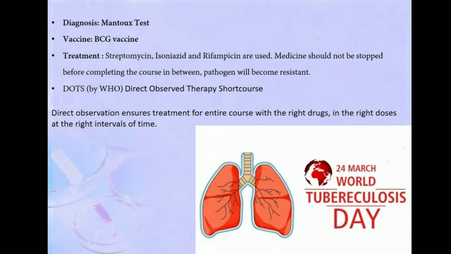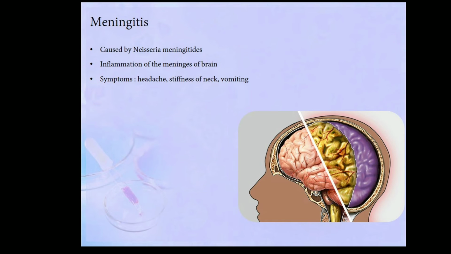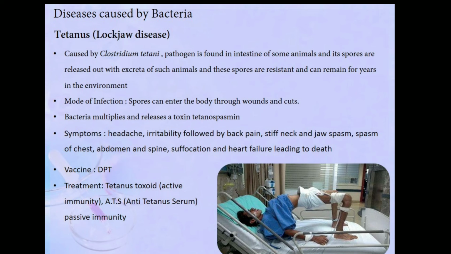We will move on to the next disease, meningitis. Meningitis is caused by Neisseria meningitidis. It is the inflammation of the covering of brain. The covering of brain is called the meninges. So the inflammation of the meninges of brain is called the meningitis. The symptoms include headache, stiffness of neck, and vomiting.